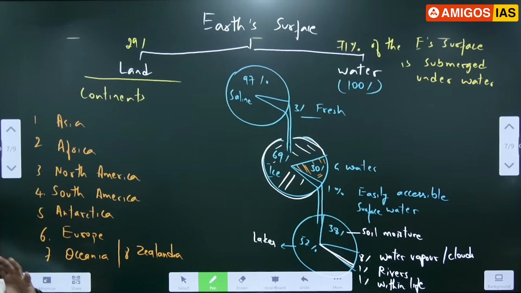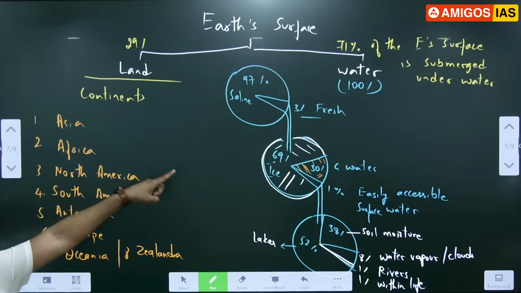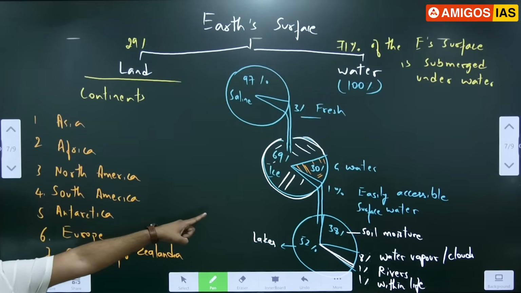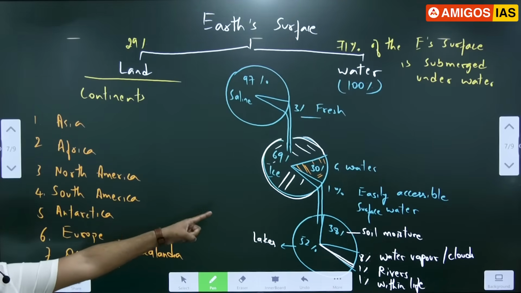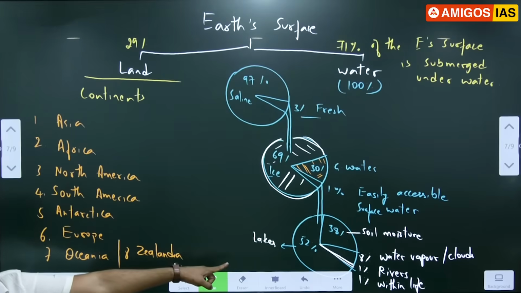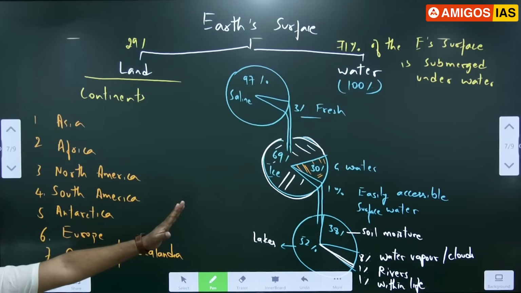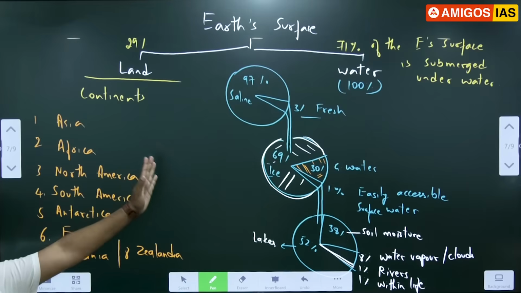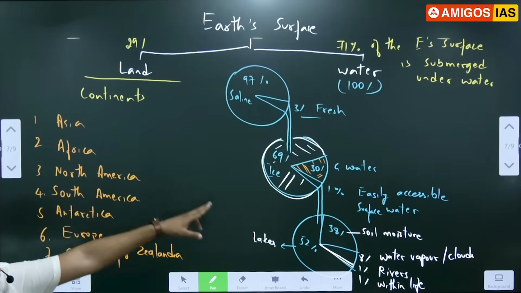So I hope all of you know how to read this. That is 97% saline. 3% is falling down into another pie chart, like a waterfall, and 3% is divided into this. In that, 1% is coming down again into the next one. Okay. So now all of you know land and water. Water has two types: salt water and fresh water. Correct. In that, fresh water, how it is distributed, we know.